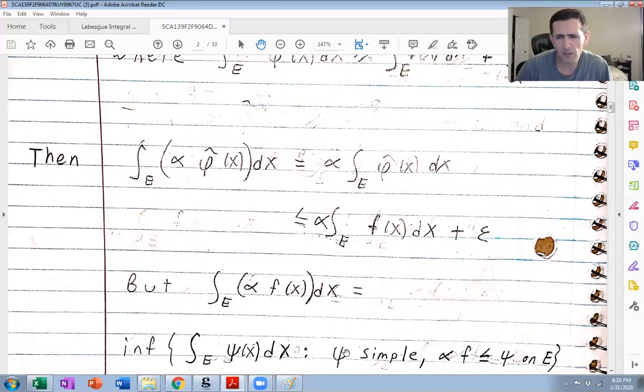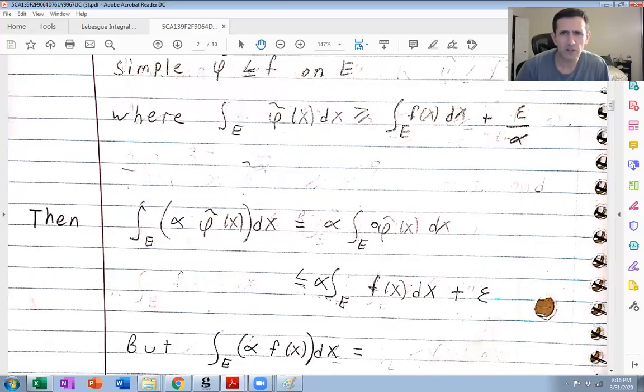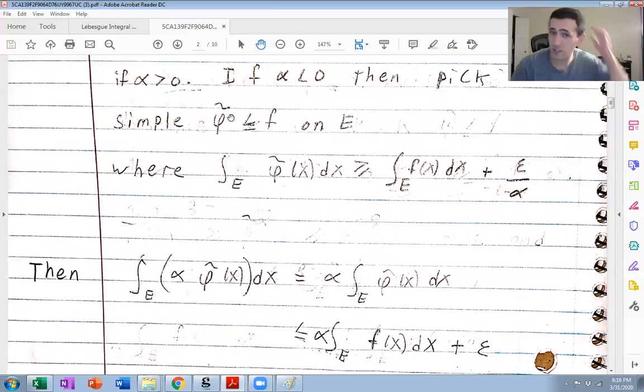So I have a particularly nice simple function that is bigger or equal to alpha f on E, and that's alpha phi tilde, because the inequalities switch when I multiply both of these by alpha, since alpha is negative.